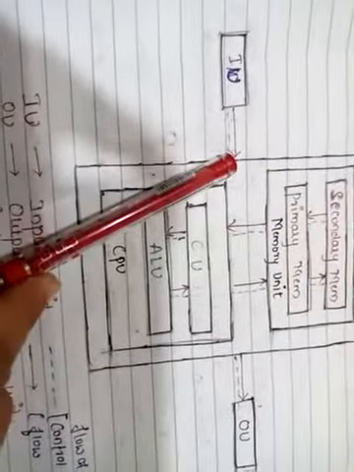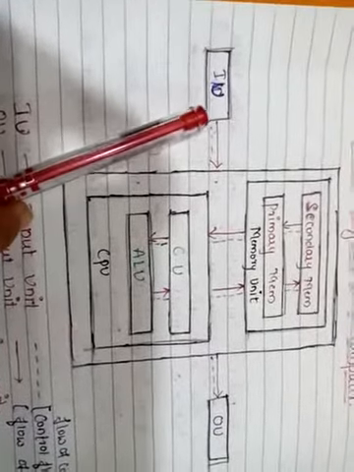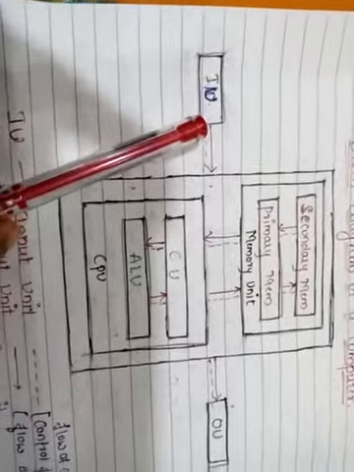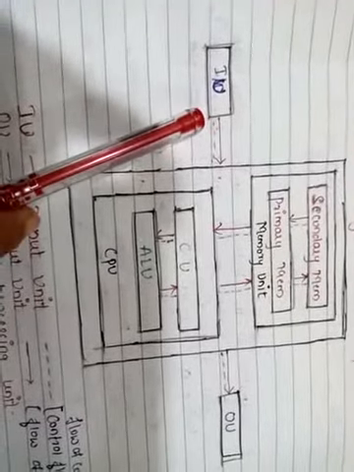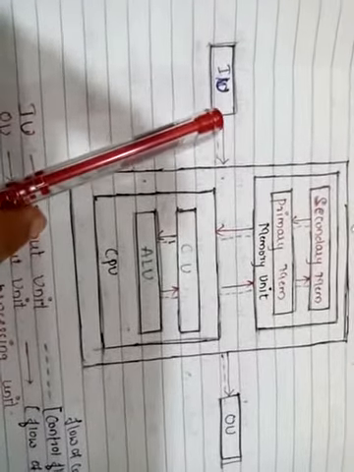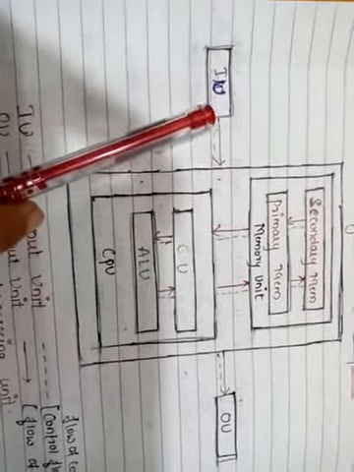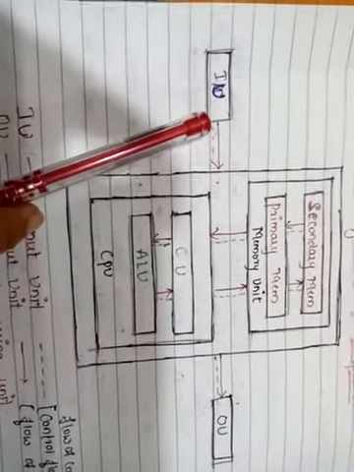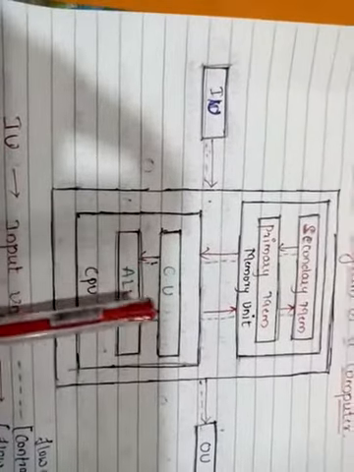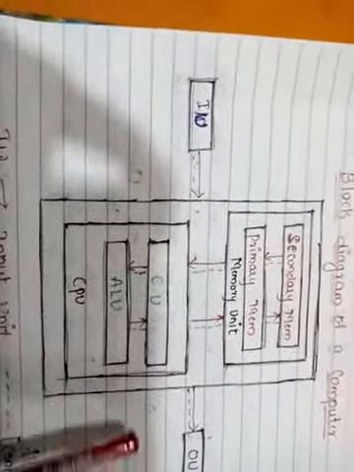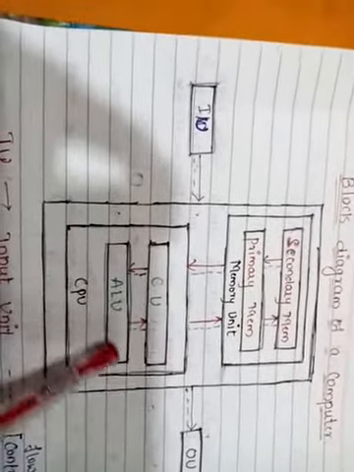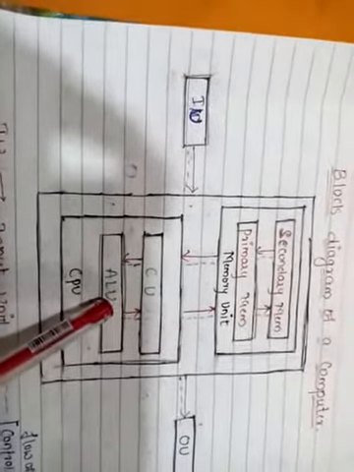The input unit sends the data when the control unit gives a signal to the input unit that you must be ready to accept the input value. Then the input unit will take the data from the user and it will be sent to the ALU. When the control unit sends a signal to the ALU, it must be ready for execution.